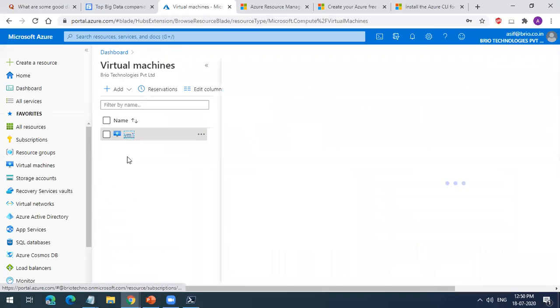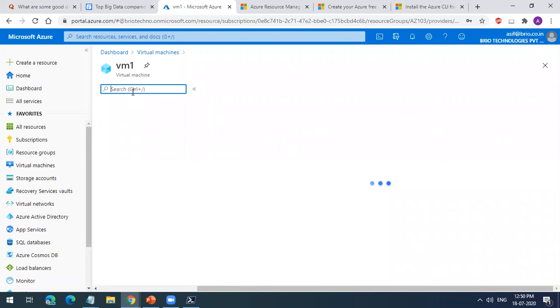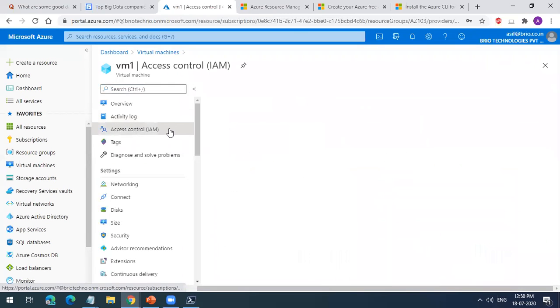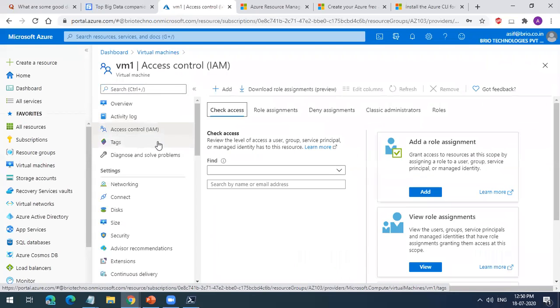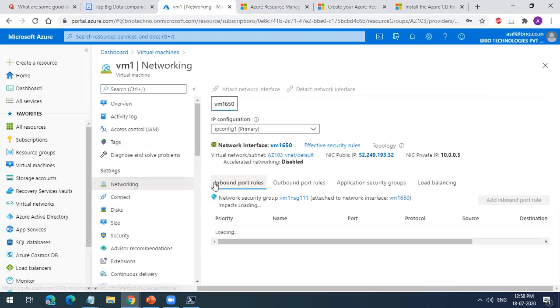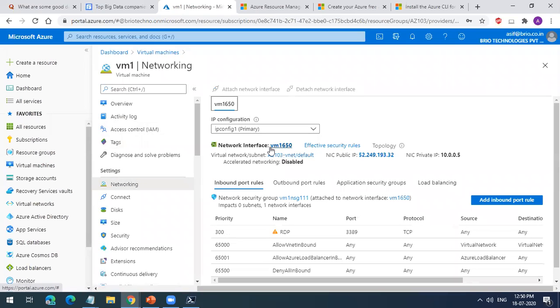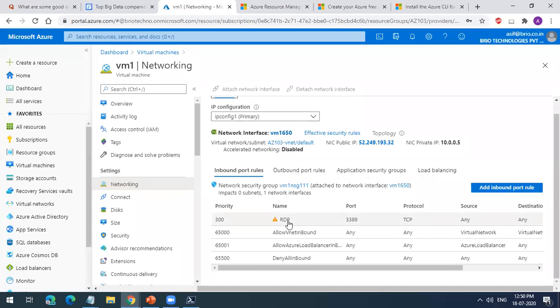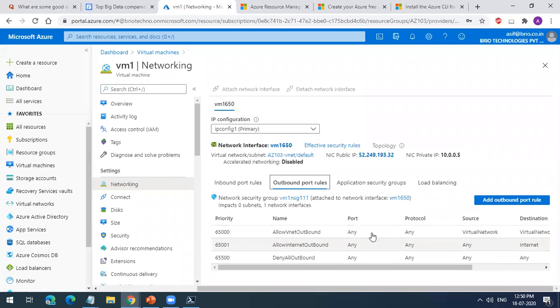Now you can give access to this virtual machine again at the resource group level. You can tag it. You can see the networking. We had that network. It is under this network. This is the network interface card. This is the Azure network VNet which we created. And you can see the ports, the traffic which is allowed inbound. You can see the traffic which is allowed outbound. You can see all these things.